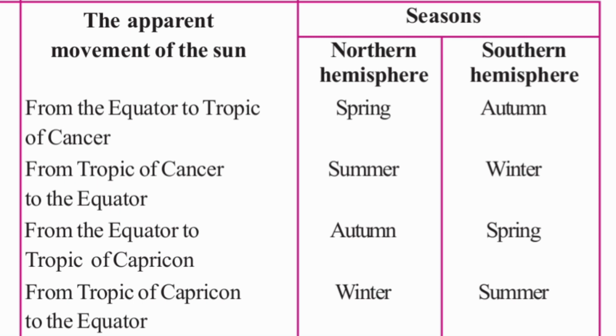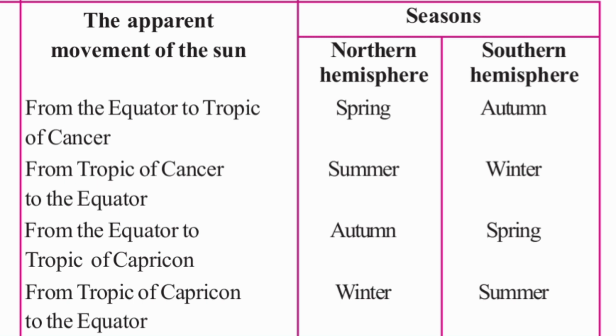Here we explained the seasons in the northern hemisphere only. What happened in the southern hemisphere during that period? We can understand it with the help of a table. From March 21st to June 21st, the apparent movement of the sun is from the equator to Tropic of Cancer. During that period, the northern hemisphere experiences spring season and southern hemisphere experiences autumn season.